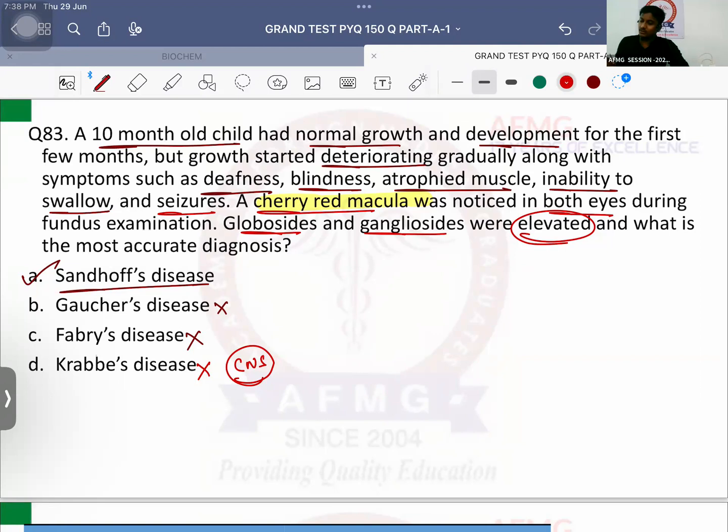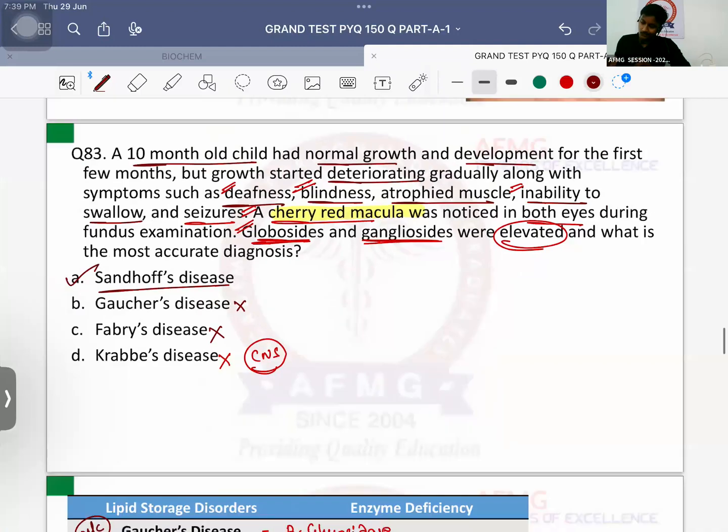दोनों की deficiency की वजह से होता है, and therefore there will be a lot of collection of globocytes as well as gangliocytes in the patient. Even if Tay-Sachs was there in the option, I would have marked it as Sandhoff's because Tay-Sachs is only a milder form of Sandhoff's. Tay-Sachs में क्या दिखता है? Only hepatosplenomegaly along with cherry red spot and maybe mental retardation, nothing else. But यहाँ पे you can see there is deafness also, there is blindness also, atrophied muscle also, along with seizures also in the patient. So that means multiple organs have been involved. So it is a case of Sandhoff's disease.